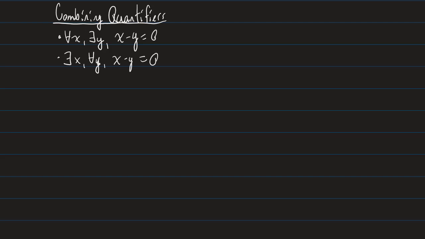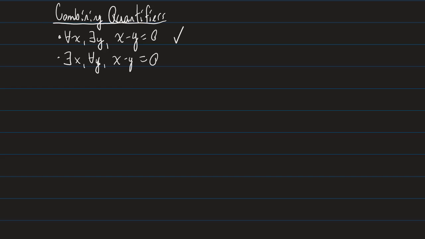So somebody gives me an x, some integer, then there exists a y. I can always find a y that will make the statement x minus y equals 0 true, right? If you tell me x is 3, then I'll tell you y is 3. If you tell me that x is 5, I'll tell you y is 5. That's just always going to work. So this statement is true.